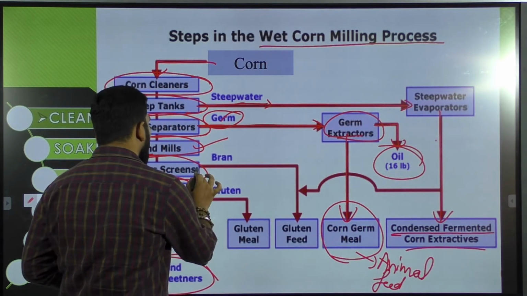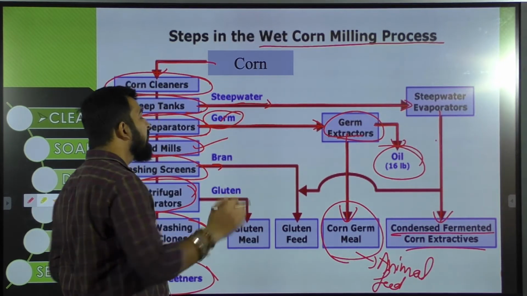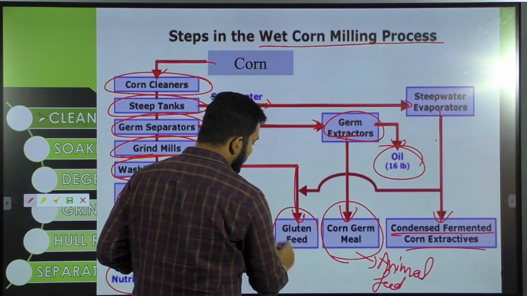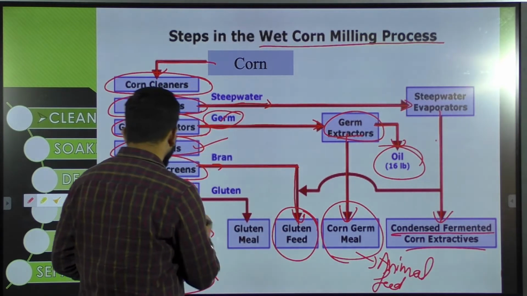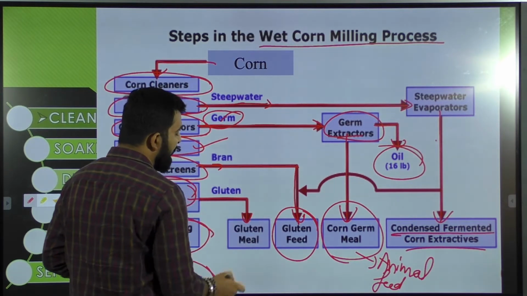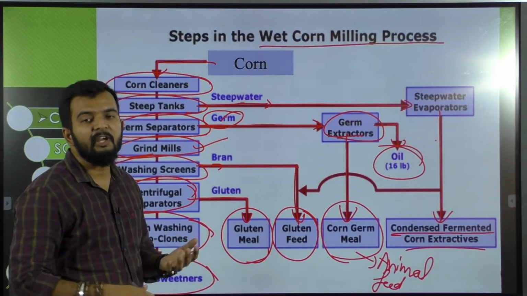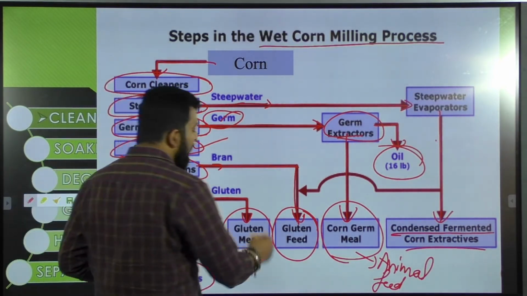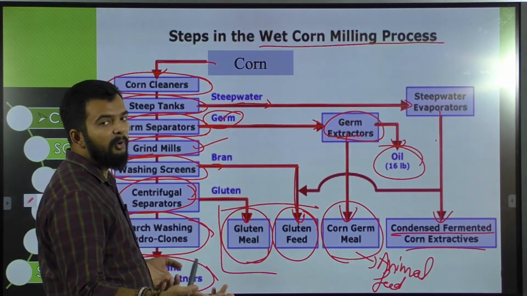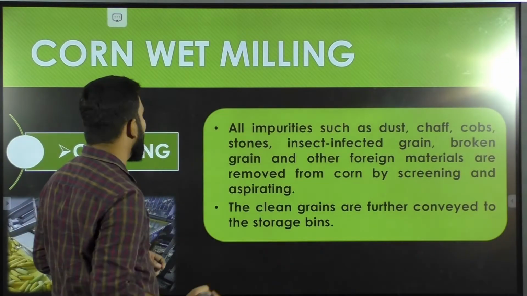And then from your washing screens, after milling has taken place, your hull will be removed. That hull will be washed away and used as gluten feed. Then in centrifugal separators, the leftover gluten will be separated from your starch, and you will get some gluten meal which can be used as animal feed. So these are the byproducts of your wet milling. We will be reading about them in detail. For now, let's move on to your corn wet milling process.